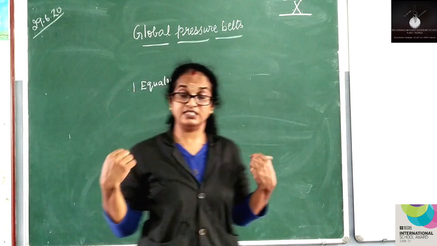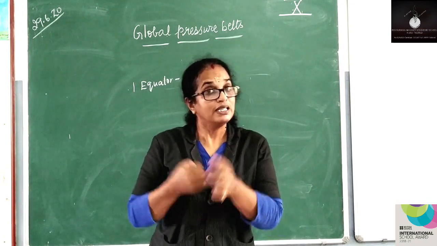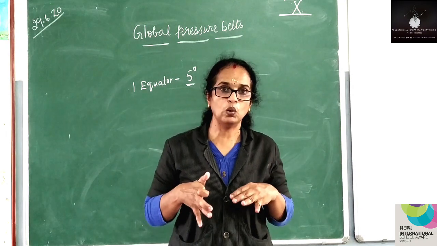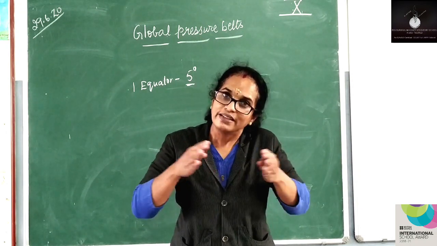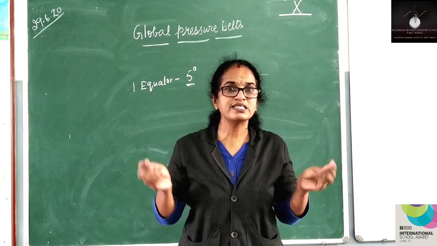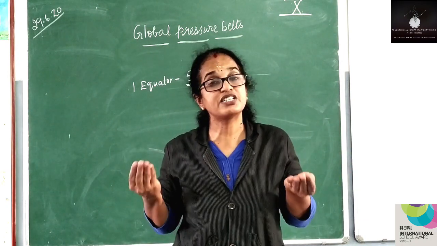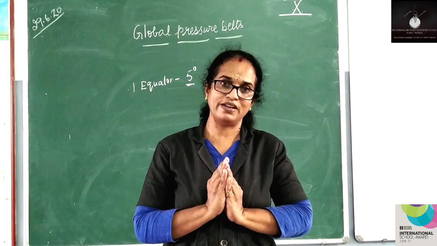You will be seeing this belt. And the sun's rays fall vertically over the equator. So the temperature will be very, very high. That is, the air gets heated, it expands. So what is the pressure? Since the temperature is very high, low pressure is felt.